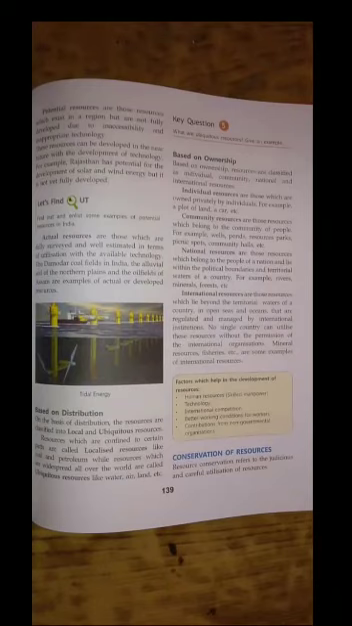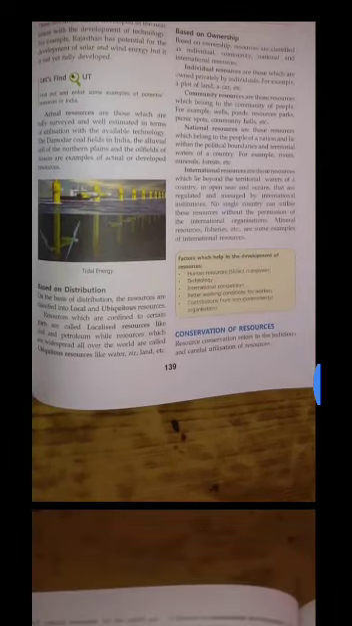Third one, national resources. Resources which belong to the people of a particular nation and lie within the political boundaries are national resources. For example, rivers, minerals, forests, etc. And the fourth one, international resources. Resources which lie beyond the territorial waters of a country are called international resources. For example, mineral resources, fisheries, etc.